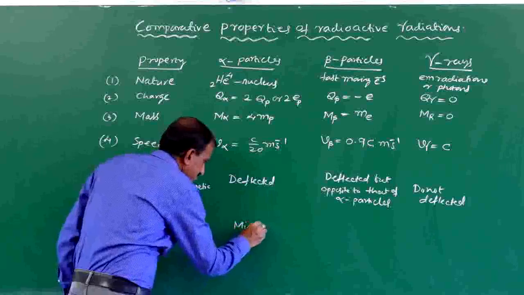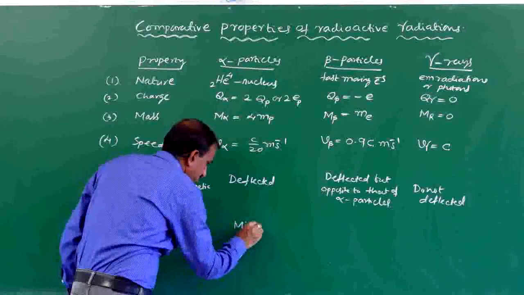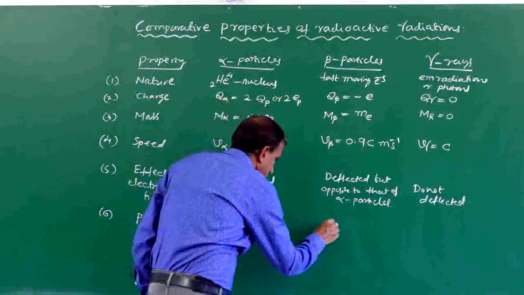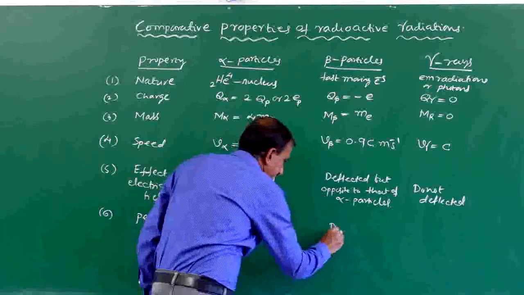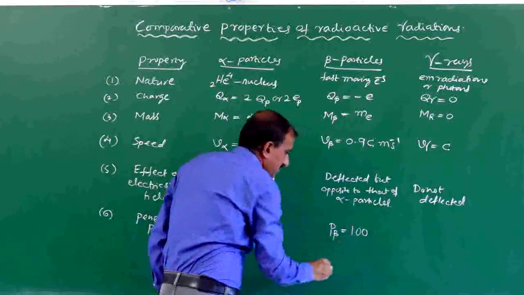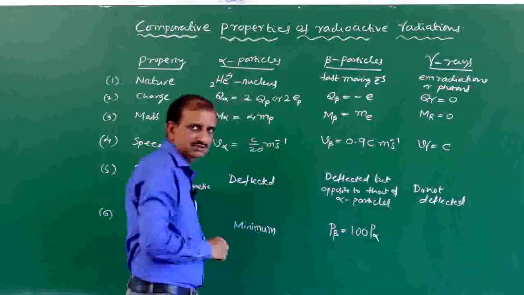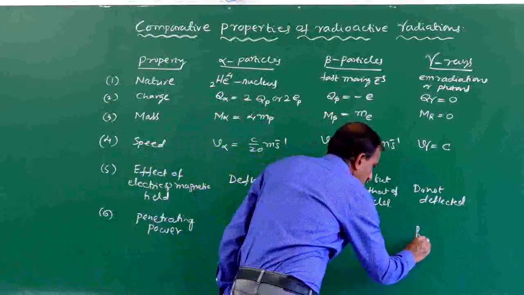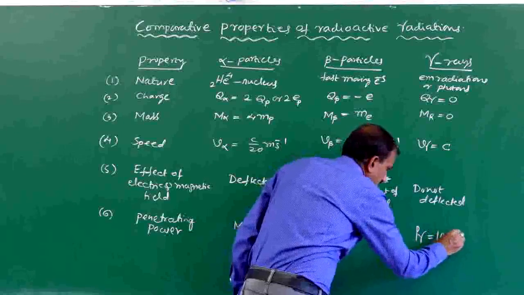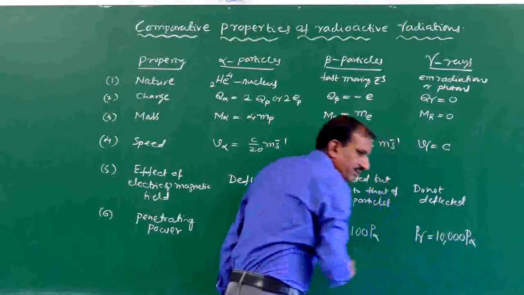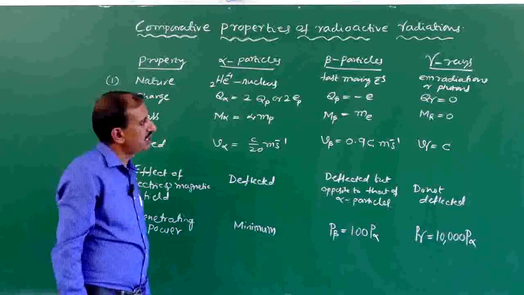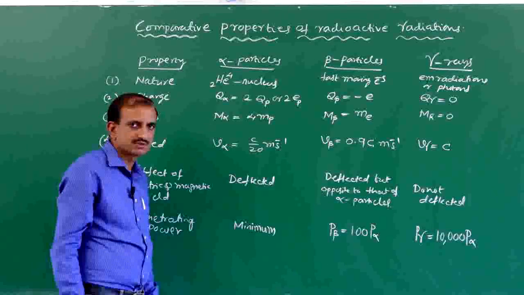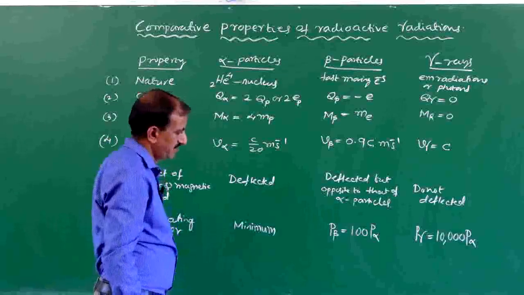The penetrating power of beta particles is 100 times the penetrating power of alpha particles, whereas the penetrating power of gamma rays is 10,000 times the penetrating power of alpha particles. So gamma rays are high energetic rays, therefore they have high penetrating power.